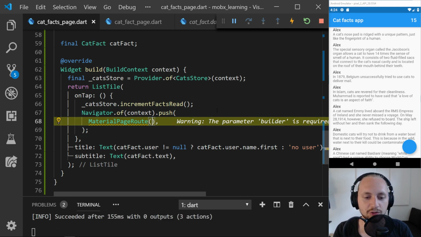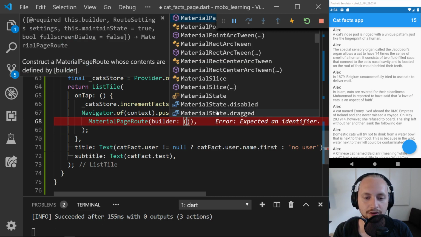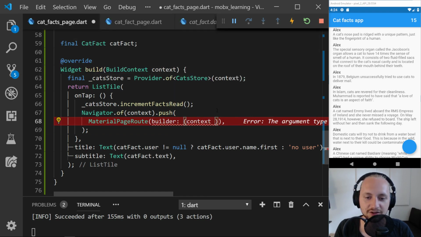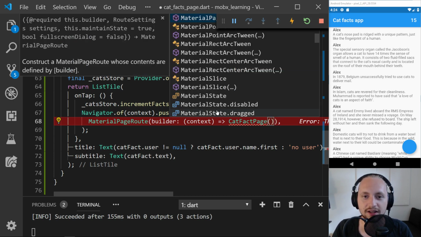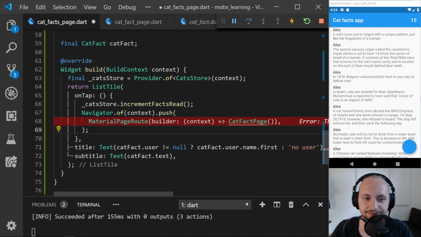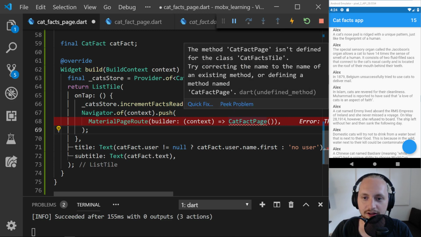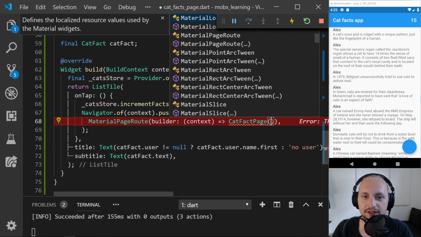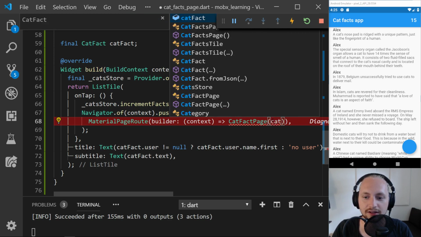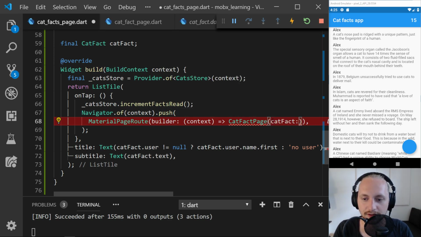This one requires a builder, and this builder I believe takes a context. And then we're going to have the cat facts page, and if we check this out, it requires us to have the cat fact. So we're going to pass that in.